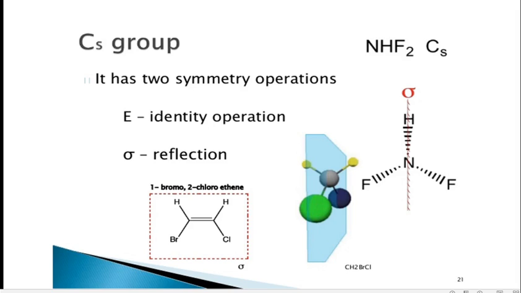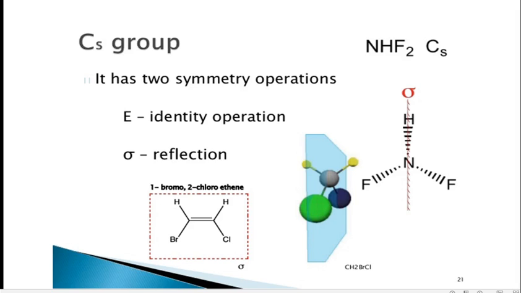For example, here is the molecule 1-bromo 2-chloroethane. This molecule does not have any axis of symmetry or any point of symmetry. It has only one plane of symmetry. This molecule is planar and lies in a plane, so this is the plane of the molecule. It has only the plane of symmetry and identity E. All other symmetry operations or elements are absent, so one can assign the molecule the symbol CS. The point group of the molecule is CS.